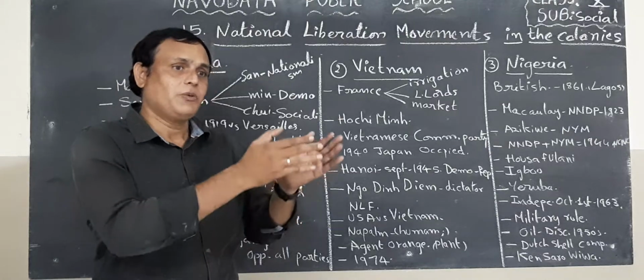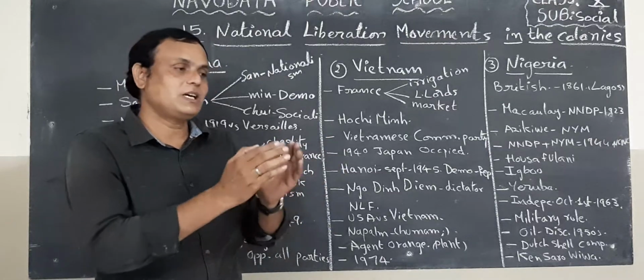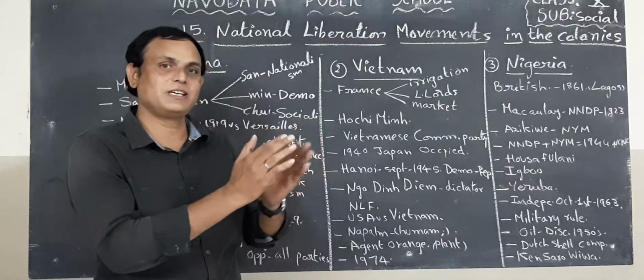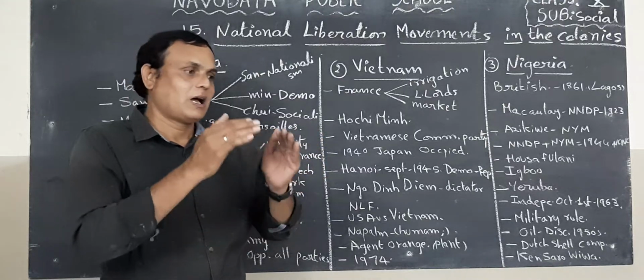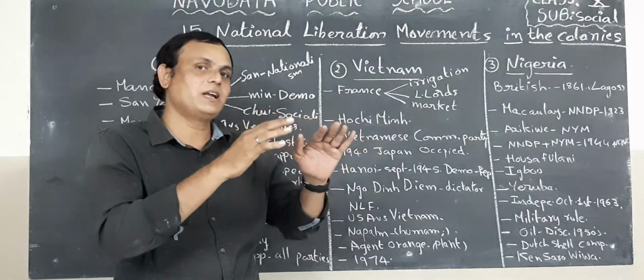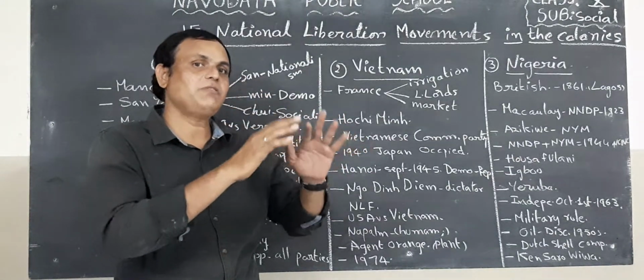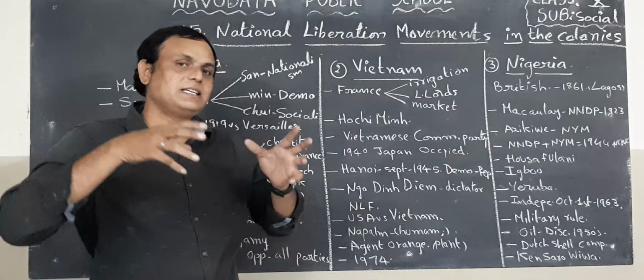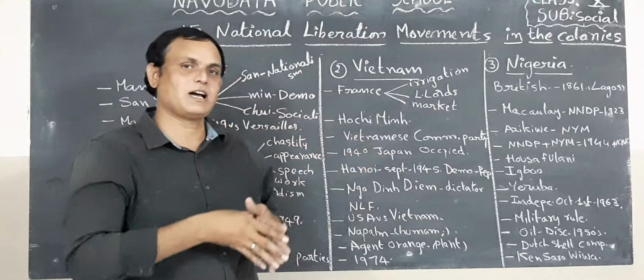After that, Vietnam also started communist ideology. So that is why the USA wanted to suppress the ideology of communism in Vietnam. In this way, they sent many troops over Vietnam.